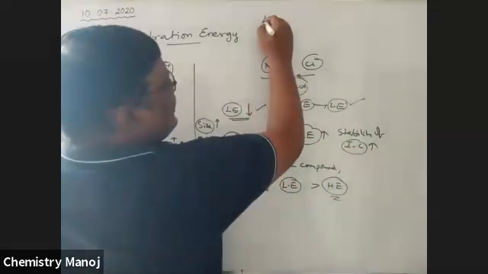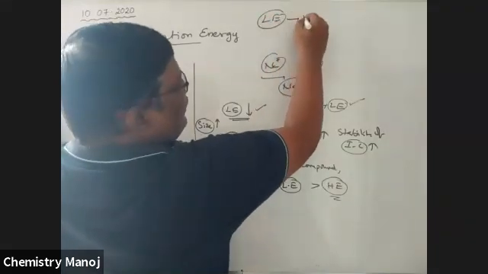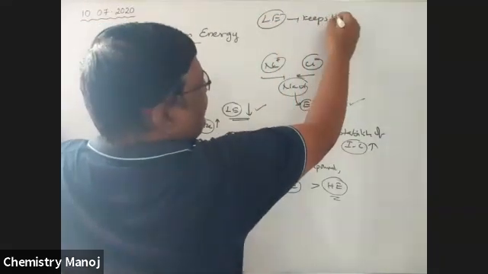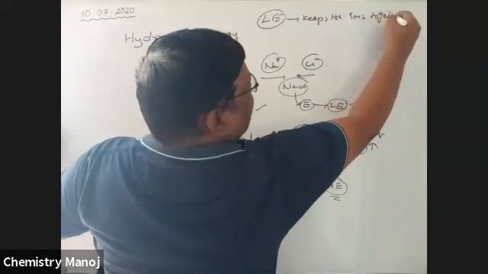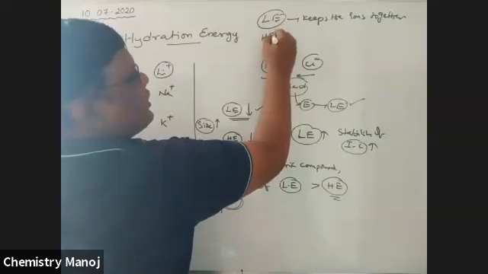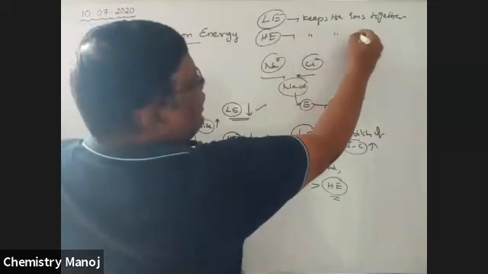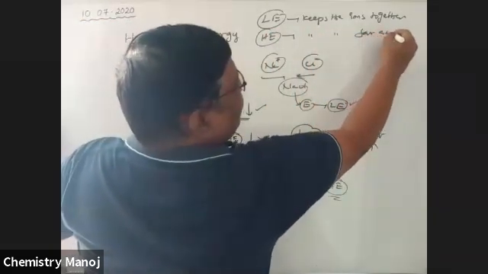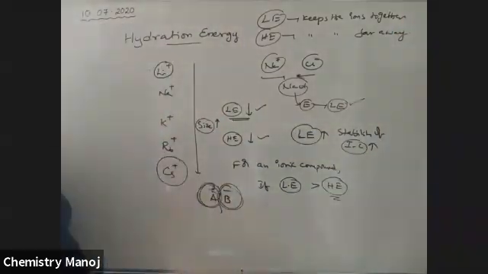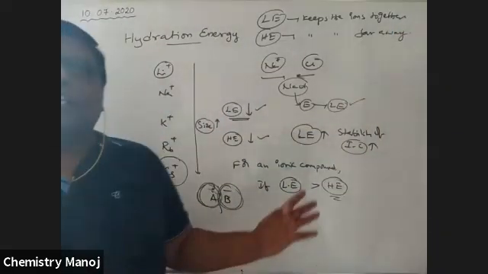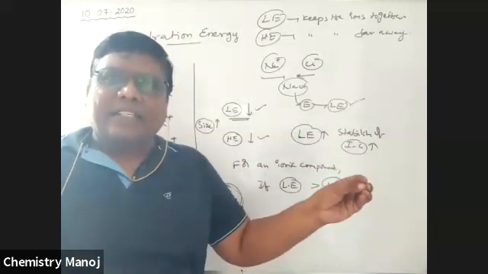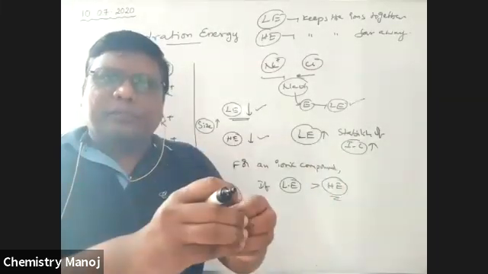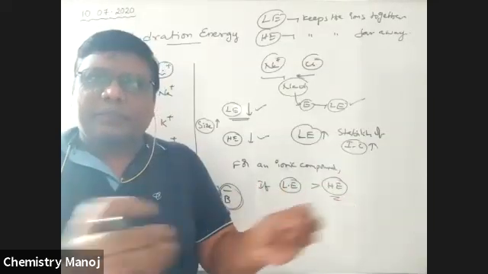So lattice energy keeps the ions together, but hydration energy keeps the ions far away. Hydration energy tries to separate those two ions, but lattice energy keeps them together. These two are opposite forces.